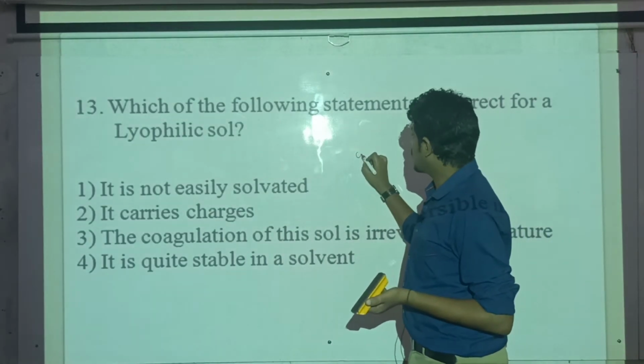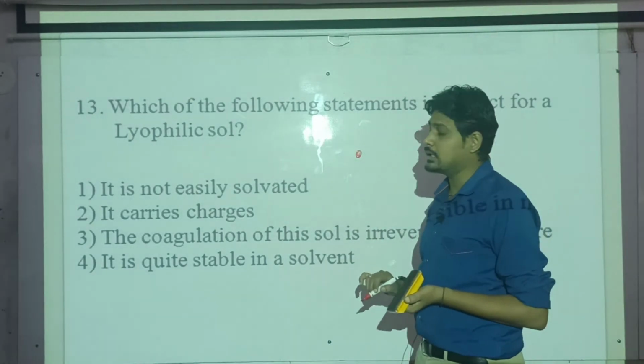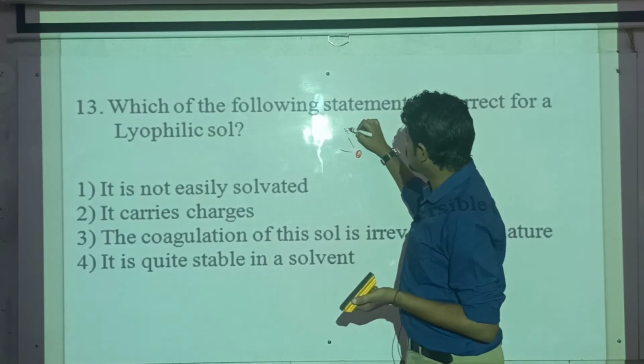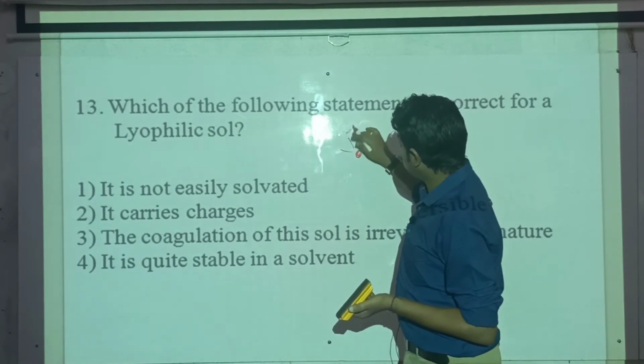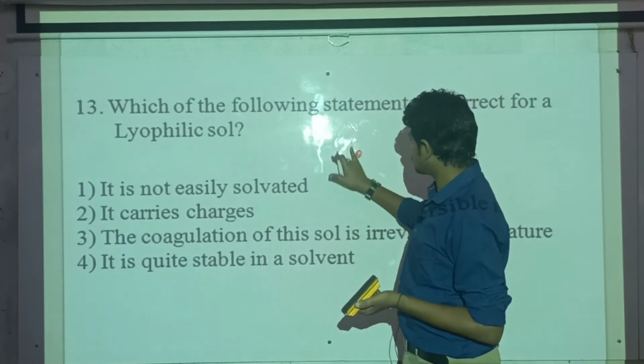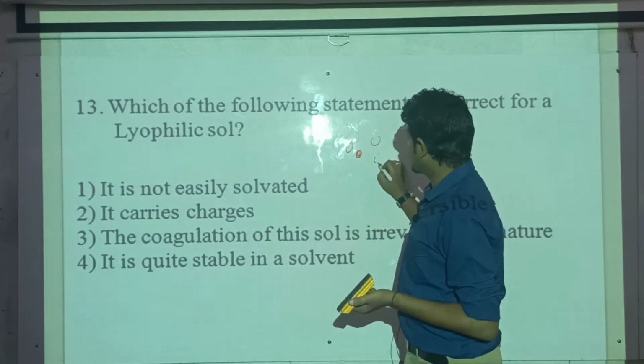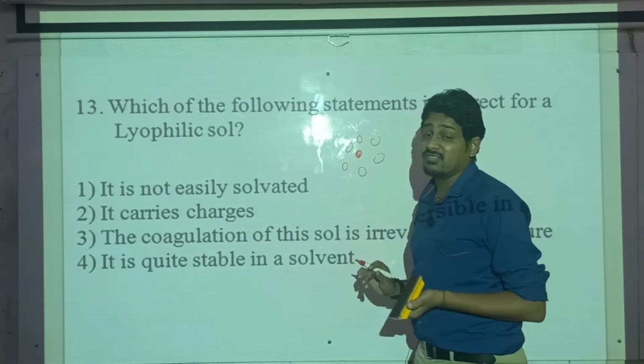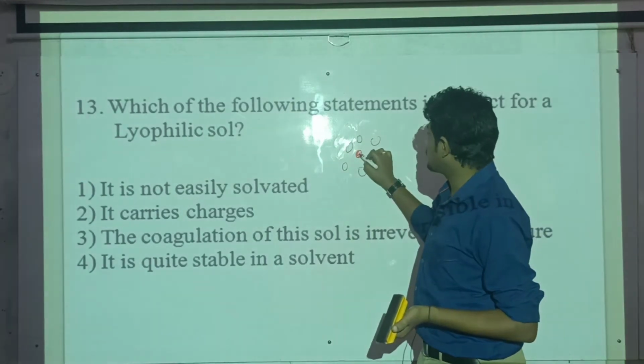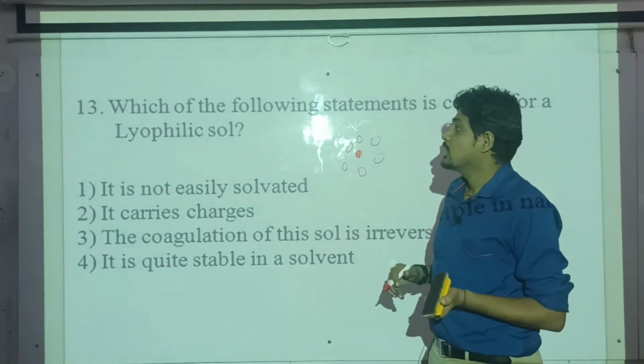The first option is saying lyophilic sols are not easily solvated. Solvated means, suppose this is my colloidal particle, solvation means water molecules will surround it like this. Surrounding of water molecules is called solvation, and we call the colloidal particle solvated.